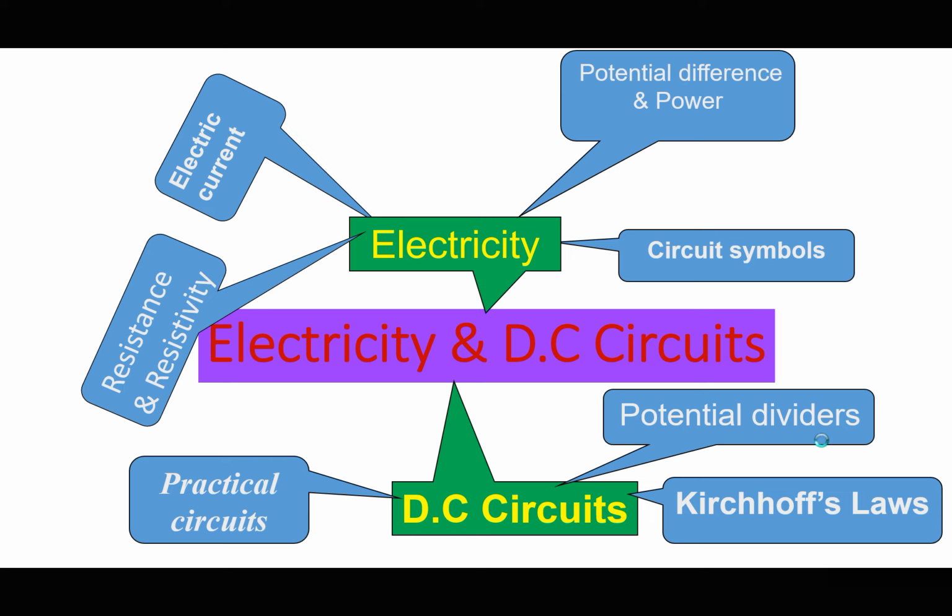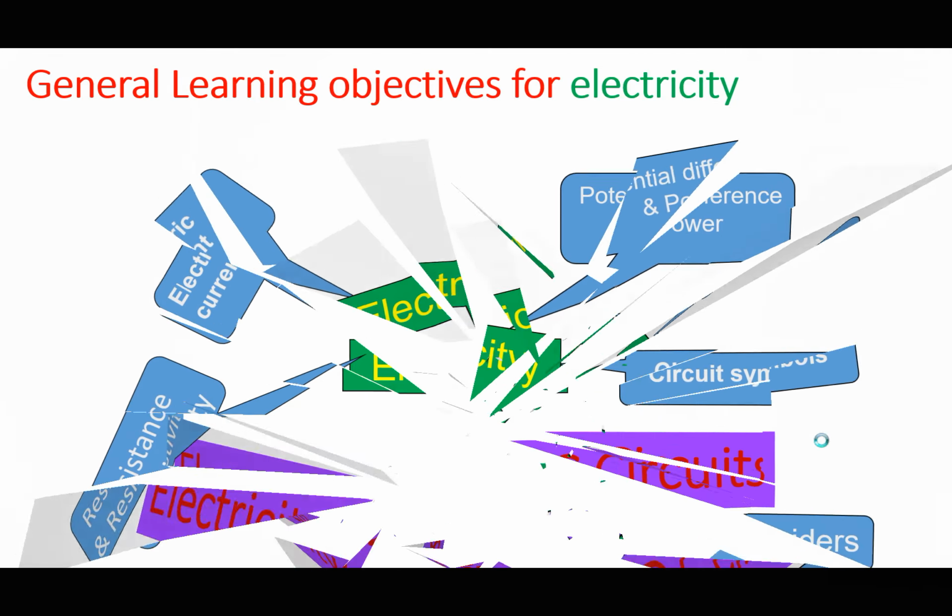So, in AS level, if you're a teacher, you should concentrate most on practical circuits, potential dividers, and Kirchhoff's laws, because a student is supposed to have enough ideas about electricity, that is electric current, potential difference, circuit symbols, resistance, and resistivity. Otherwise, let me start by reminding students about the first part of electricity.